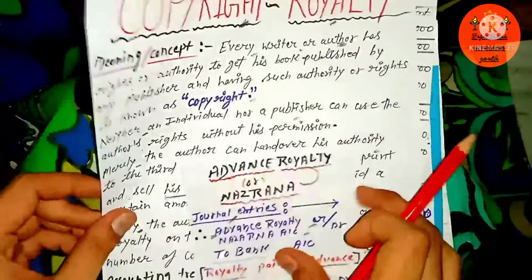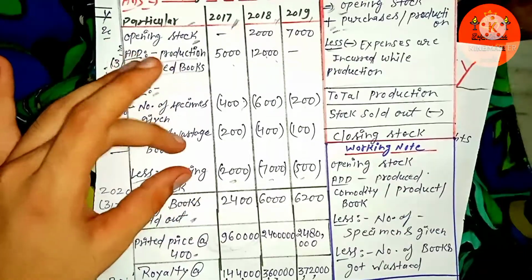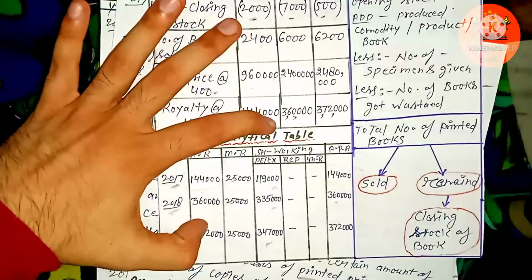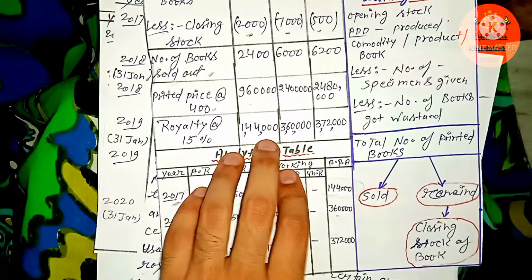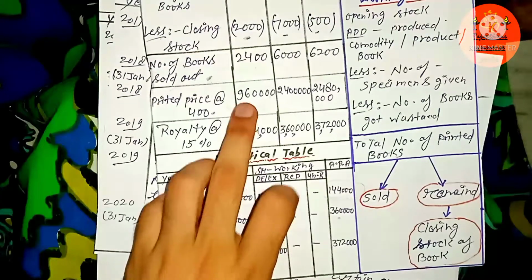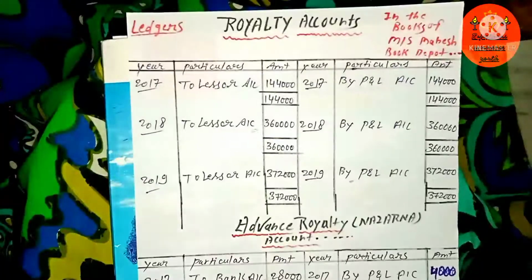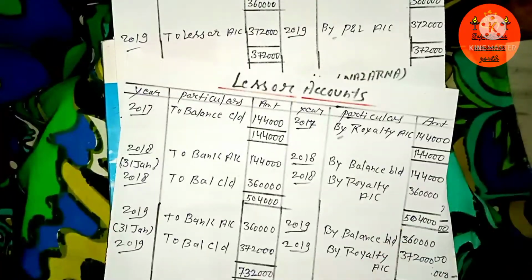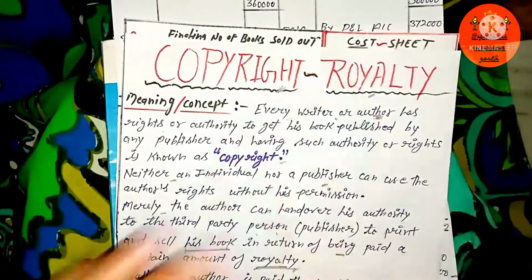So we are simply done after preparing this kind of table. Here you can see how to figure out the number of books sold, and the cost sheet, whose meaning I have already mentioned, as an analytical table for your purpose. Otherwise we were done by figuring out the 15% royalty on the printed price of books sold in the different years, and after that preparing the royalty account, advance royalty and lessors account. So here we are done with another topic called copyright royalty.